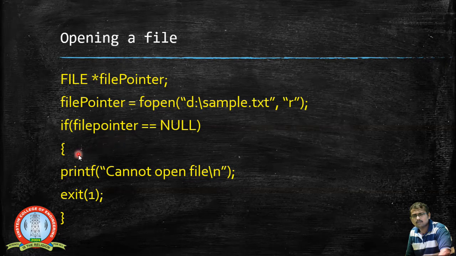Suppose it is not the case, meaning you are not getting a null value and it is returning some value other than null, then it means that it is a success. Then we move on to the else part. So this is an if condition, and in the else condition we can perform the file operations.